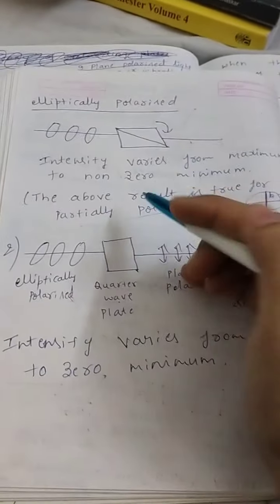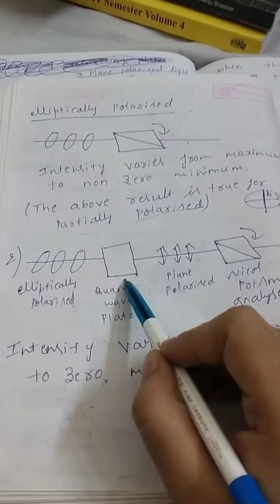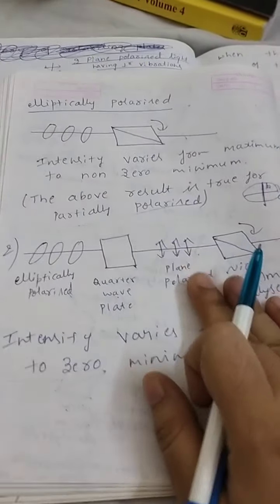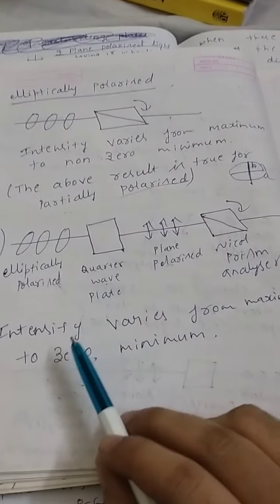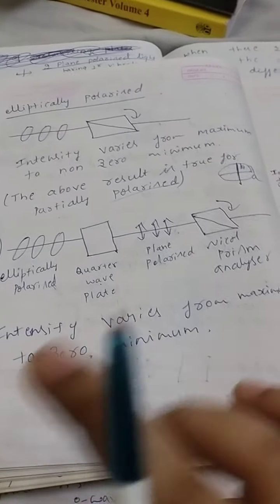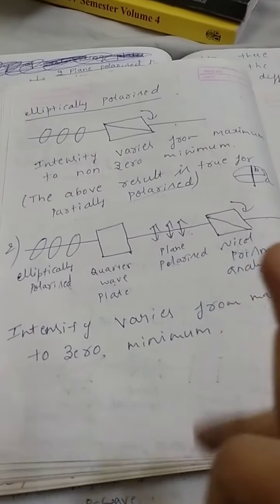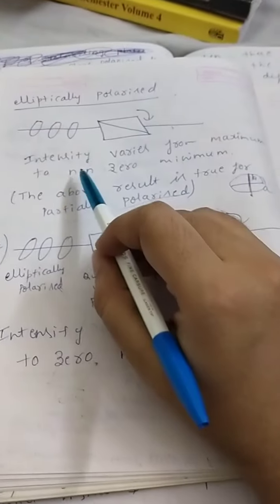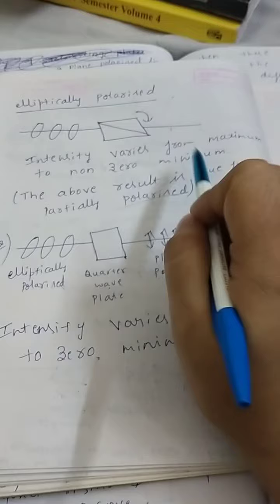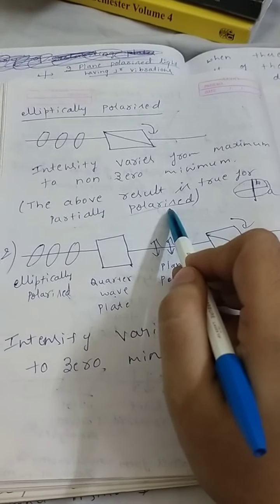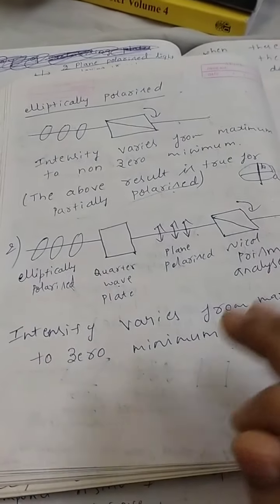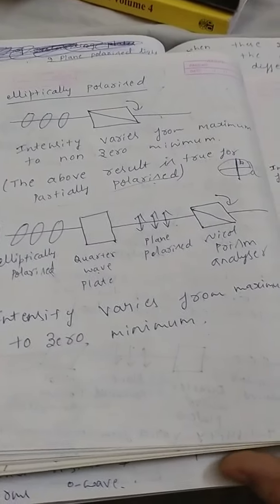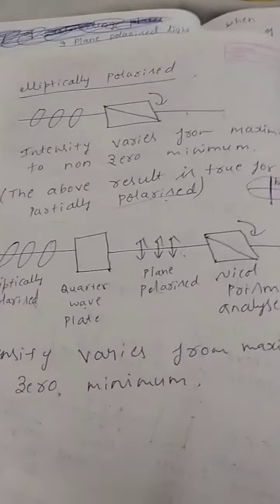If it is partially polarized light, then after passing through the quarter wave plate, it will again be partially polarized light. Now if I rotate the Nicol prism as an analyzer, again the intensity varies from maximum to non-zero minimum. In the confirmation step, the same result is obtained, maximum to non-zero minimum, so it shows that this is partially polarized. But if in the confirmation step the intensity varies from maximum to zero minimum, then it shows that this is elliptically polarized light.